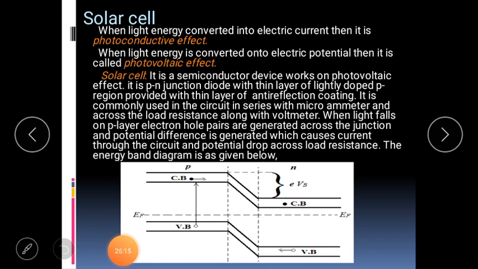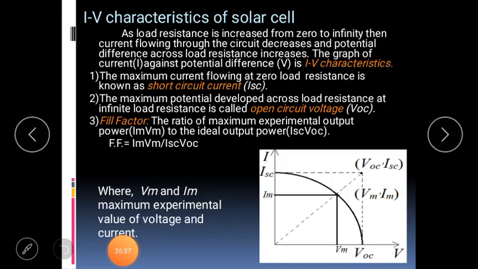The energy band diagram is represented. This is a representation of the Fermi energy level at equilibrium under normal situation. But whenever electron hole pairs are generated, the depletion region is decreased, and this represents the generation of electric potential that is used whenever connected in a circuit. When the solar cell is connected in the circuit with a load resistance, the flow of current and the potential drop developed across the load resistance can be studied.